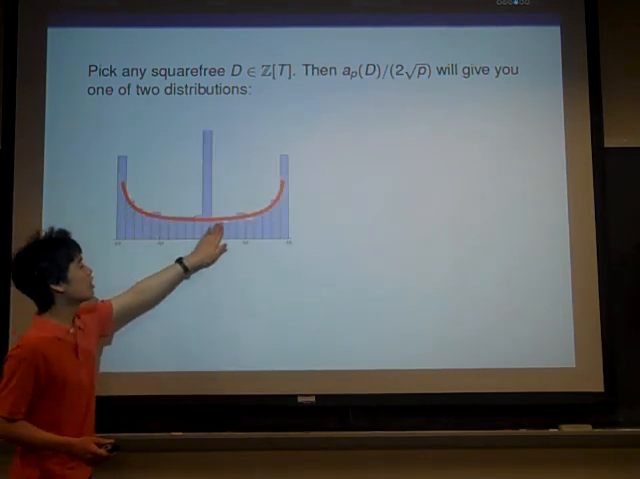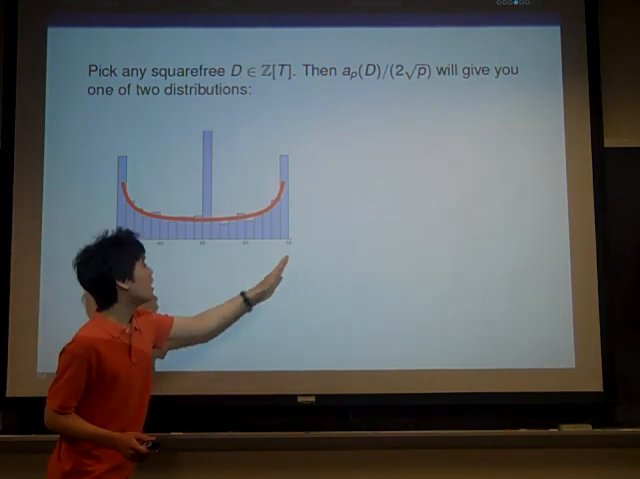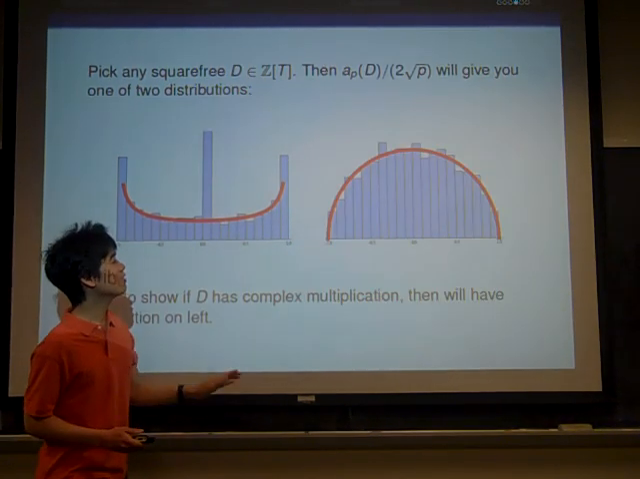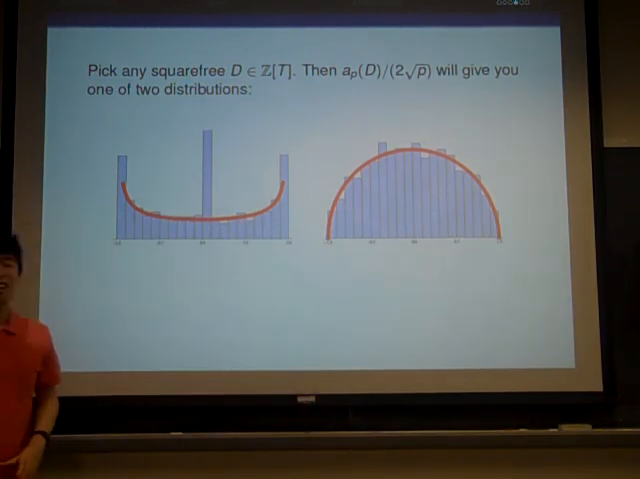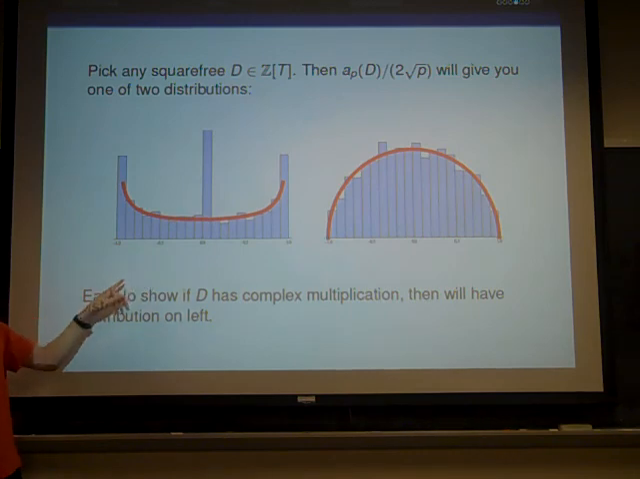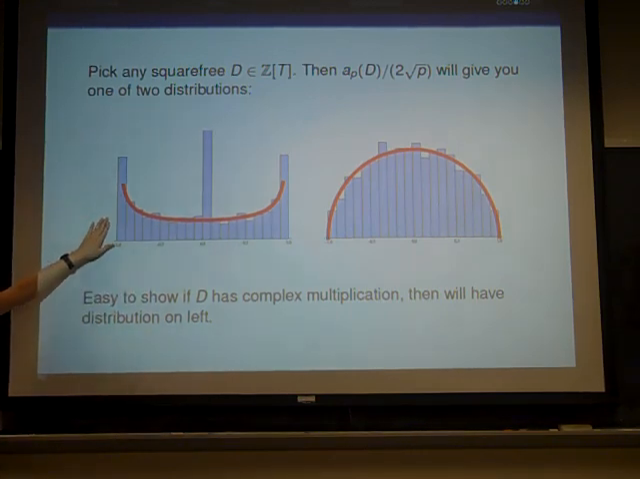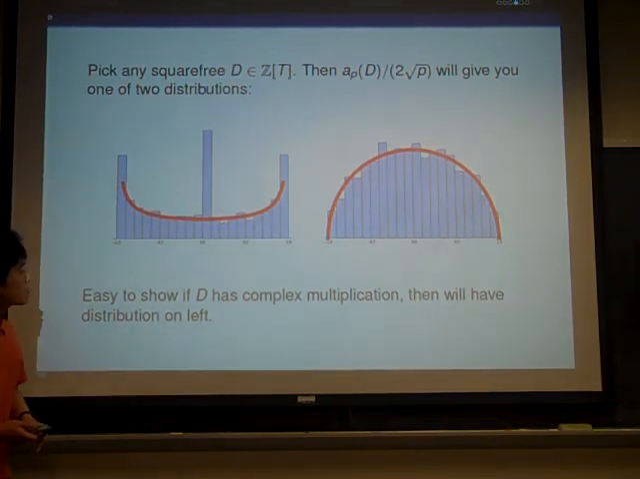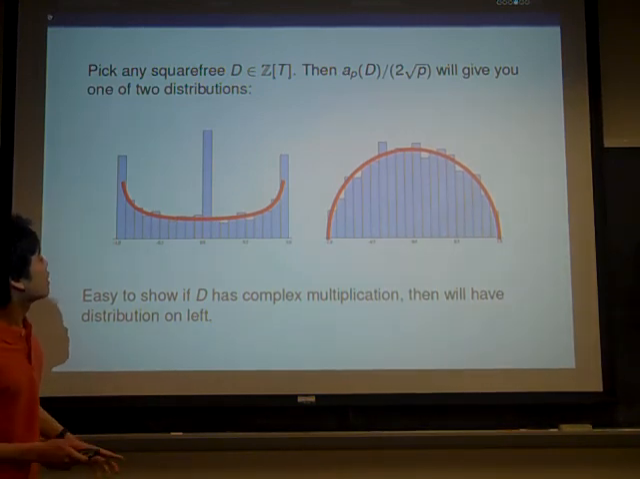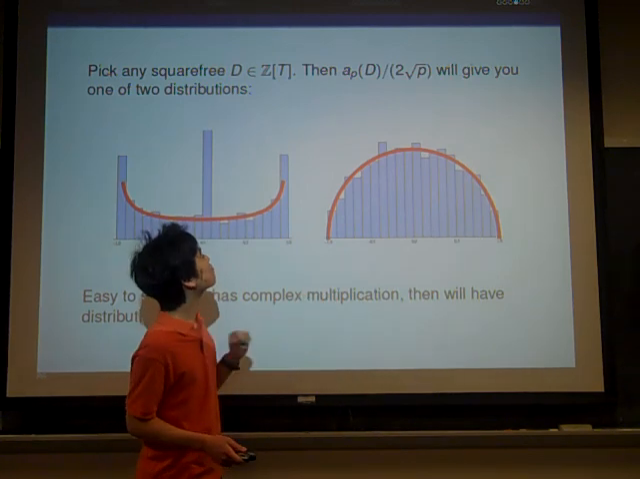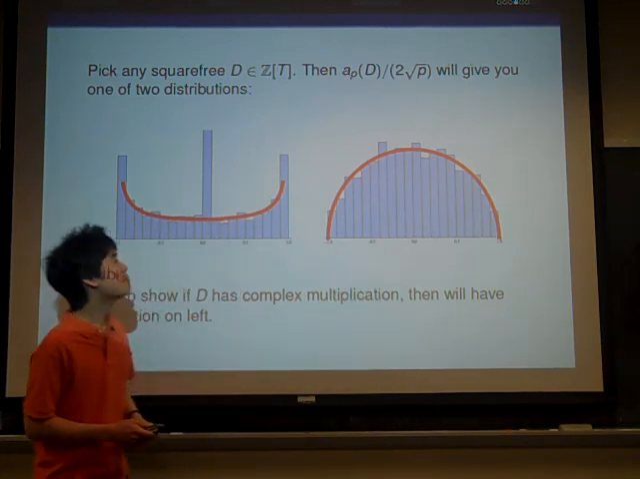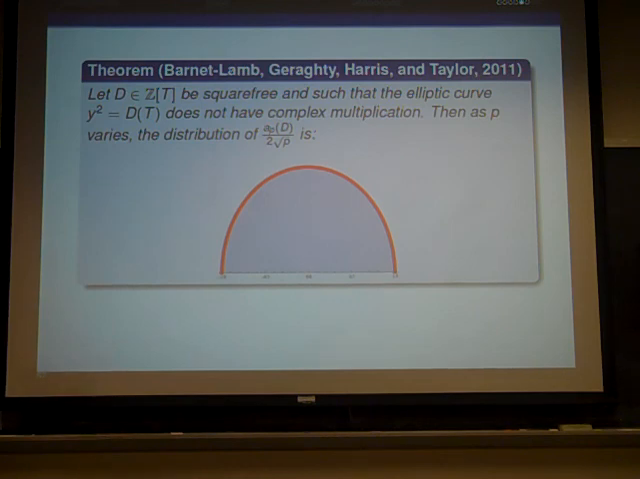Either something like this, which goes from -1 to 1, and has a sharp peak at 0, or we get this nice semicircle, which goes also from -1 to 1. And it's not hard to show that if D has complex multiplication, we'll get this distribution on the left. But if D does not have complex multiplication, then it's harder to show that we get this. But this was proved recently in 2011. And so this is a special case of the Sato-Tate conjecture.